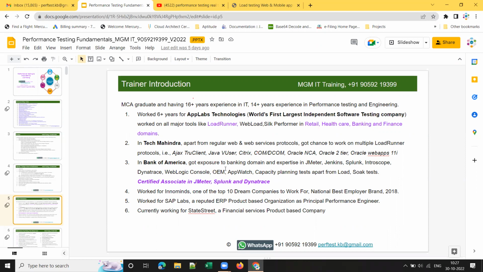If you know App Labs, it was the world's first largest independent software testing company, right? And I worked on all major tools like LoadRunner, WebLoad, SilkPerformer there, in retail, healthcare, banking, and finance domains.